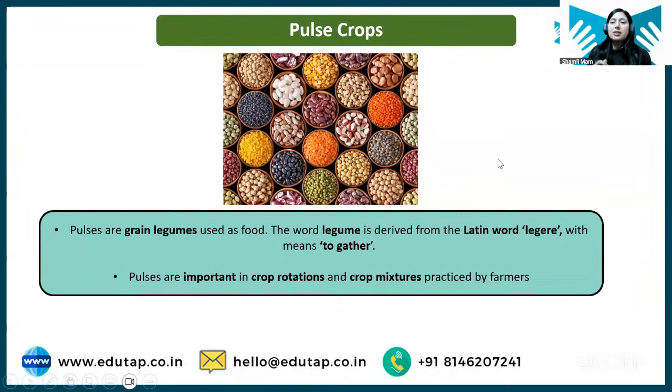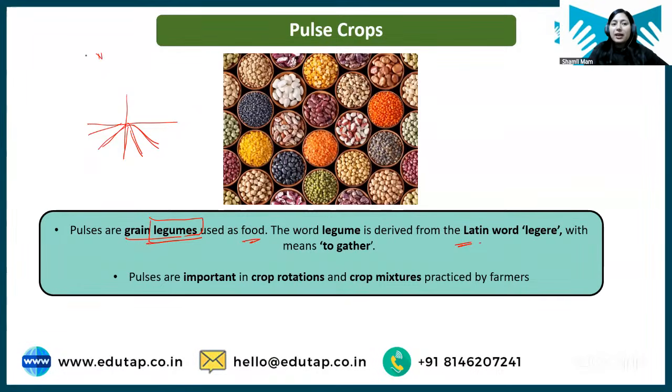Okay. So these pulses are grain legumes used for food. Let's come to the word legumes. What is legumes? Students, this term has been derived from a Latin word which means together. Now, what happens basically in these legumes? When we say a crop is a legume, that crop has a special ability to fix atmospheric nitrogen.